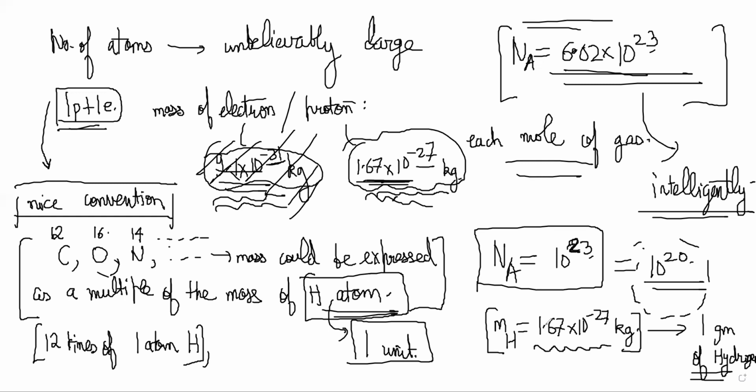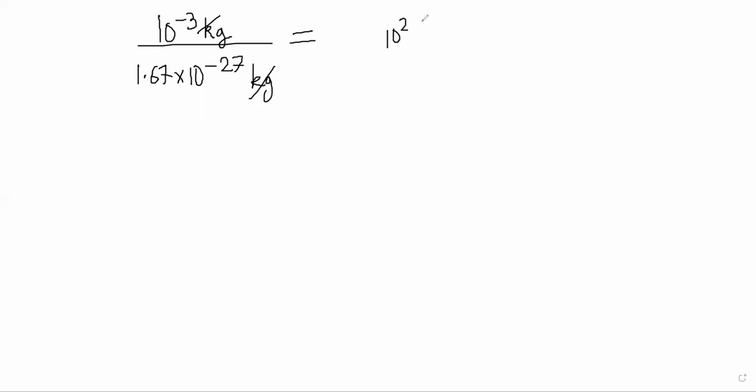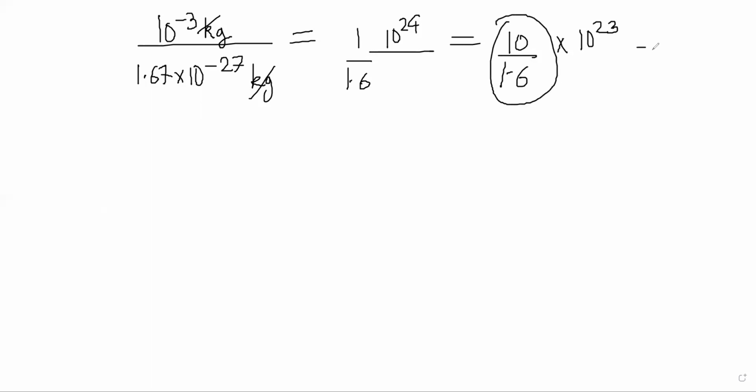Correct. So that particle was called Avogadro's number. So you can say 1 gram of hydrogen will react with 8 grams of oxygen or 16 grams of oxygen. So how many particles are required? Divide 1 gram of hydrogen, 10 power minus 3 kg, by the mass of one hydrogen atom, 1.67 into 10 power minus 27 kg. So this will become 10 power 24 divided by 1.6, so you can make it 10 by 1.6 into 10 power 23. 10 by 1.6 is almost 6.02.